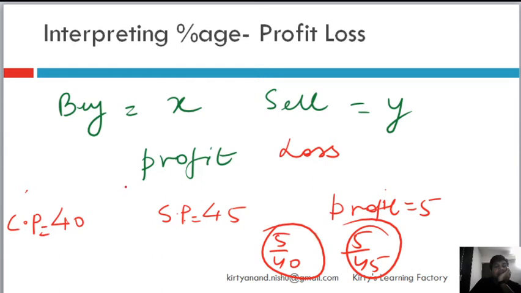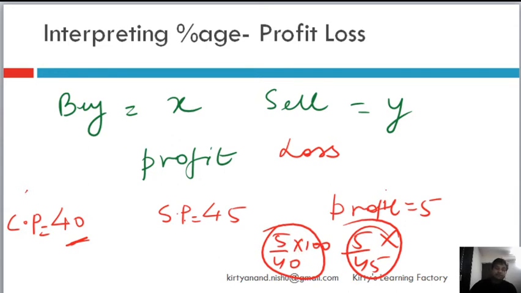Is it not very simple? I bought it for 40 rupees and now I am selling it for 45, so I have increased from where? What is my base? 40 rupees is my base, right? I bought it for 40 and now I am selling it 5 rupees above 40, right? So my profit percentage will be on 40 rupees, not on 45 rupees, right? So I will do 5 by 40 into 100 and I will get my profit percentage, right?